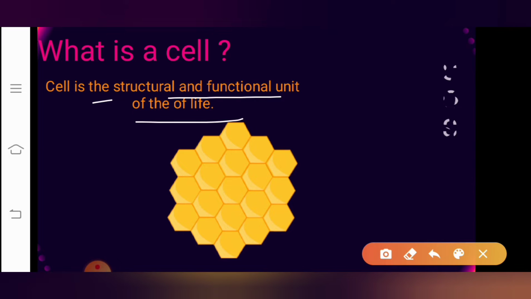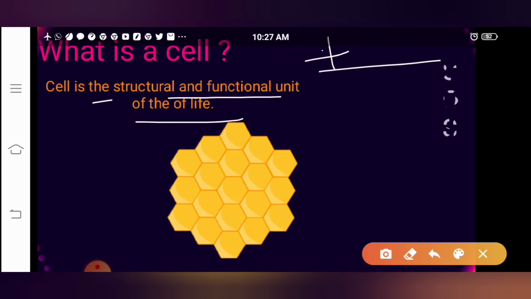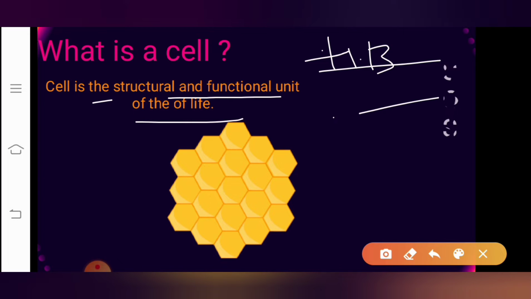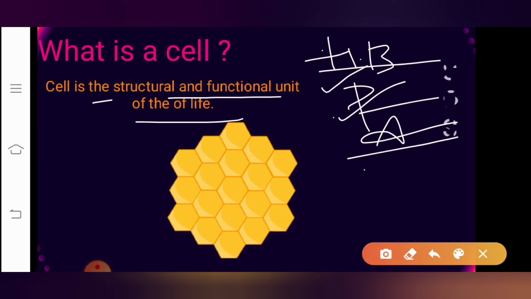When I say structural unit, that means the structure of a living organism. I was showing you the living organisms. The examples which we have seen were the human beings, and we have seen the plants and also we have seen the animals. Correct? So when I talk about the structure, that is the structure of the living organisms, maybe the structure of human being or maybe the plant or maybe the animal. Correct?